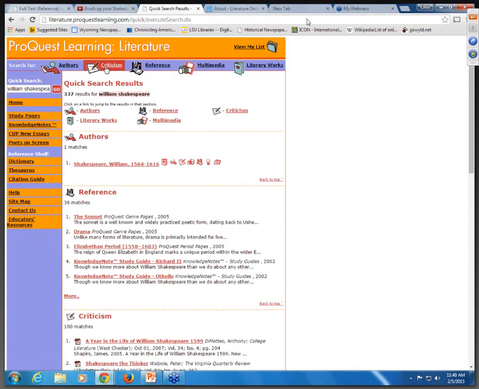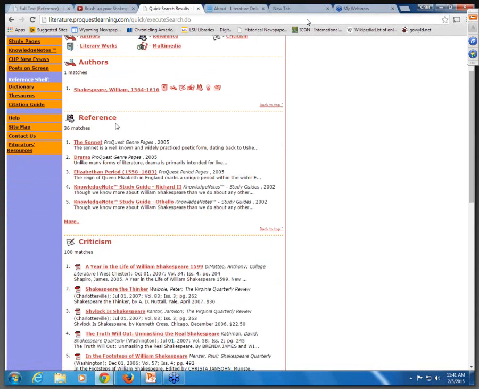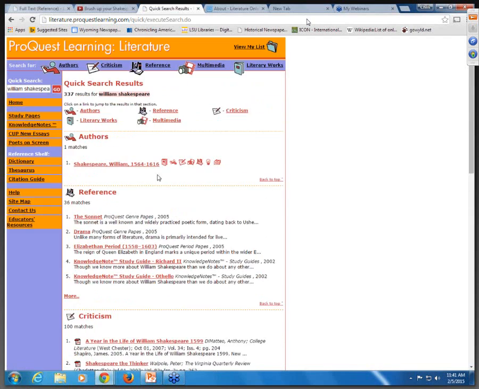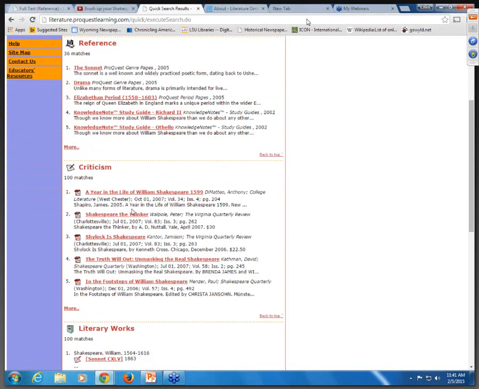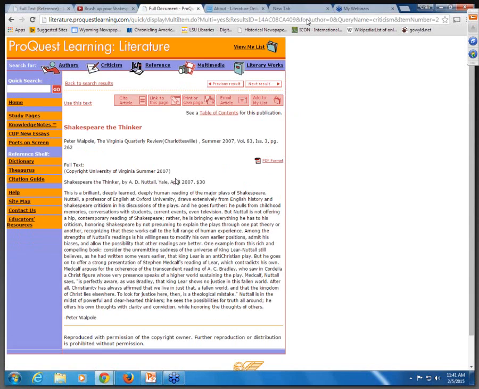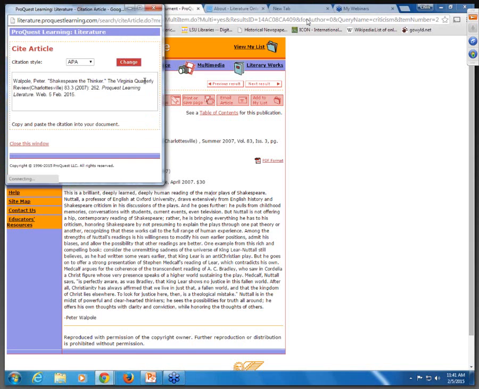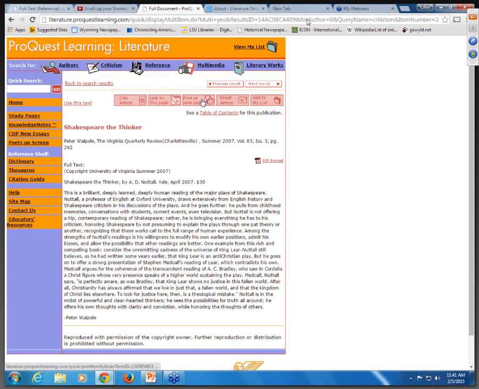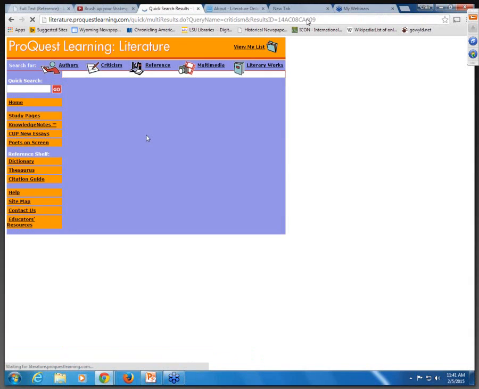When I do a specific search, rather than going into individual tabs, I can narrow them down here, tabbing at the top. Here's my matches, and then again, reference, criticism, all of that is broken down under William Shakespeare. So if we wanted to look at some of the criticism, you'll see that it gives the full text out of specific scholarly journals. We can cite this, and notice I can change the citation style, and I can link to this page, print, save, email this article. I can go back to my search results.